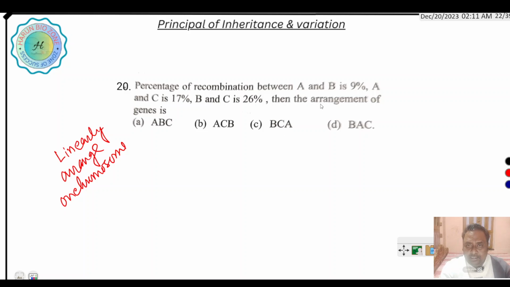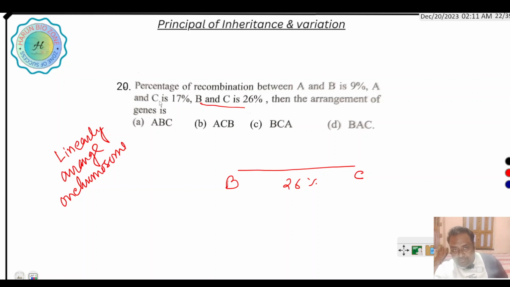So here, the distance between A and B. First you see the maximum distance. Between B and C, the distance is 26%, and then the second maximum is A and C. Suppose we set A here, the A and C distance is 17%, and A and B distance is 9%.